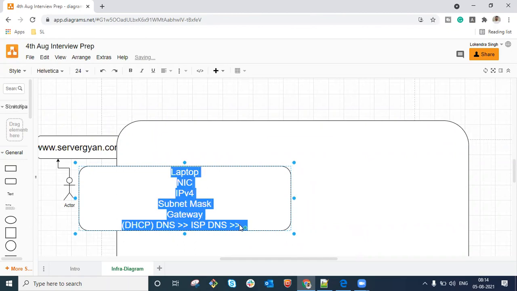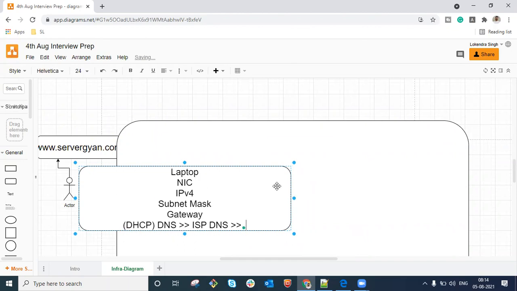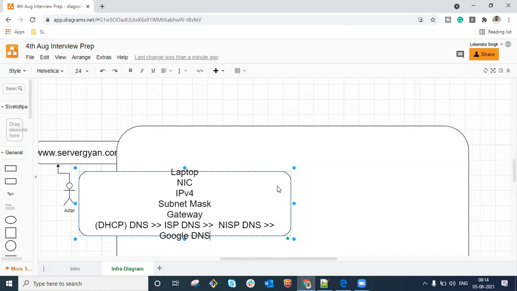If that does not have information, then the information will be searched on a nearby ISP. We will look at the nearby ISP DNS. If that does not have information, we can go to maybe google.com, Google DNS. If Google also does not have information, then it will go to the root DNS server.